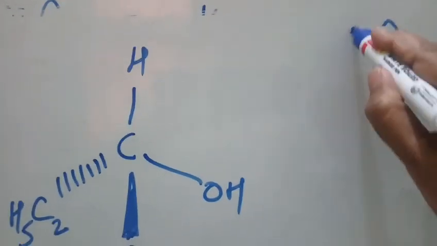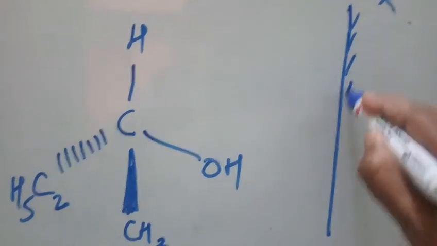This is the Fischer formula. So the mirror image of this will be